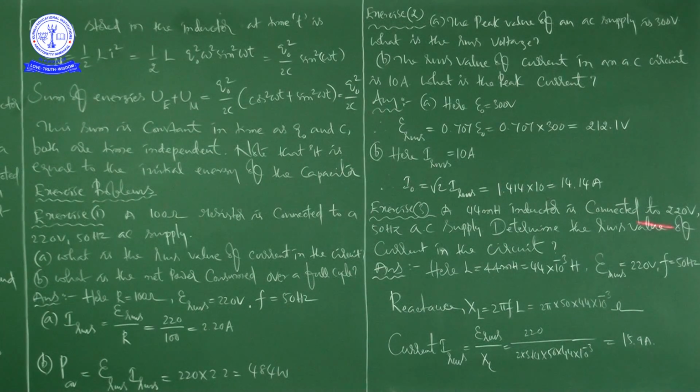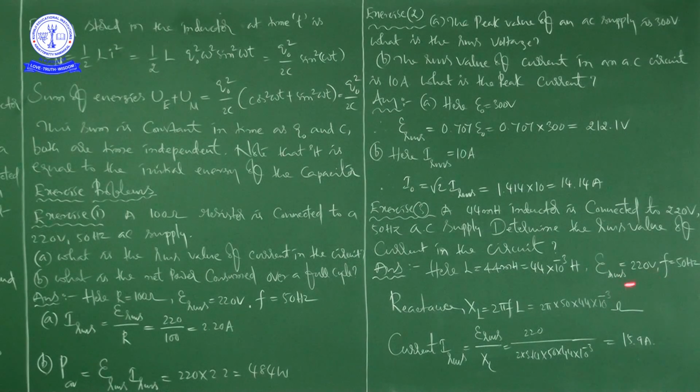Here the inductance they have given is 44 millihenry, that is equal to 44 into 10 to the power of minus 3 Henry, because milli means 10 to the power of minus 3.